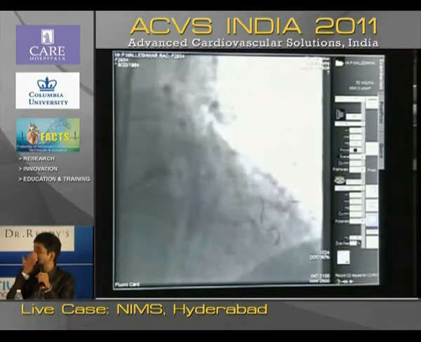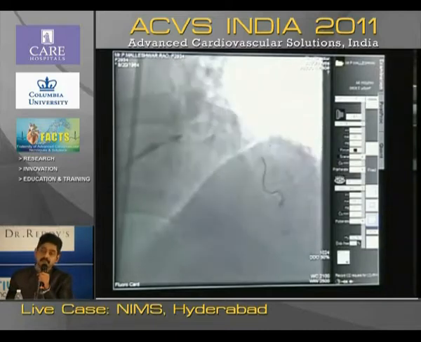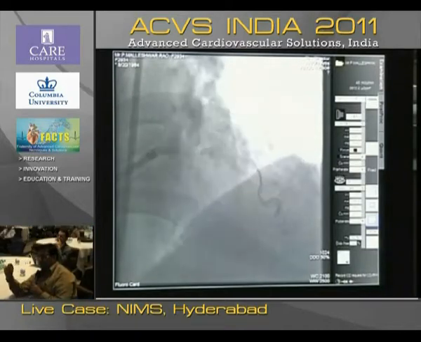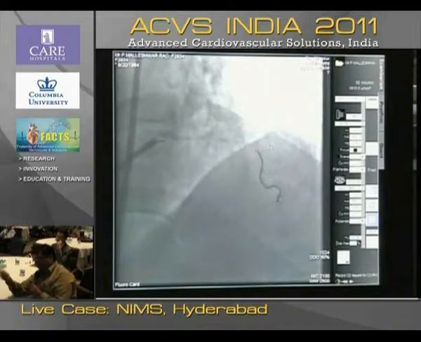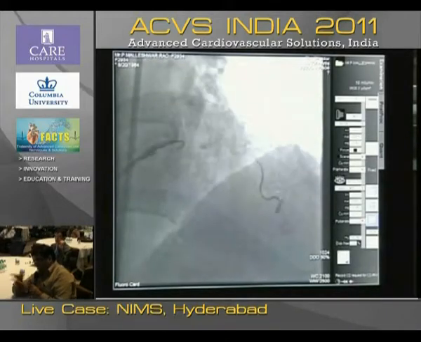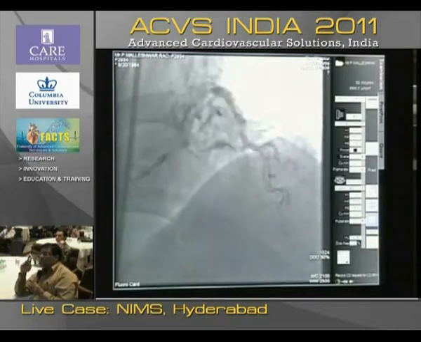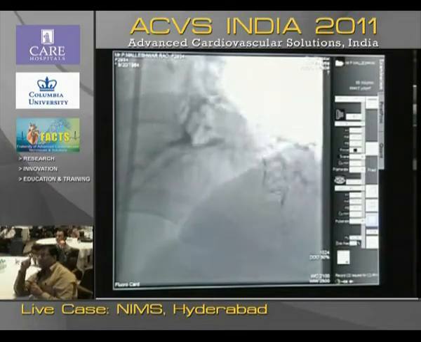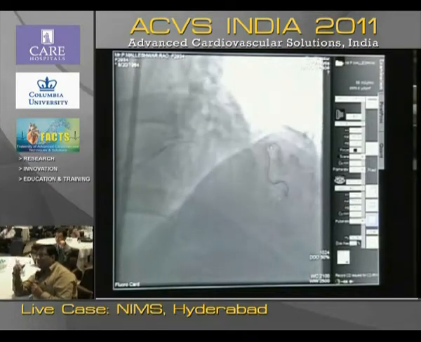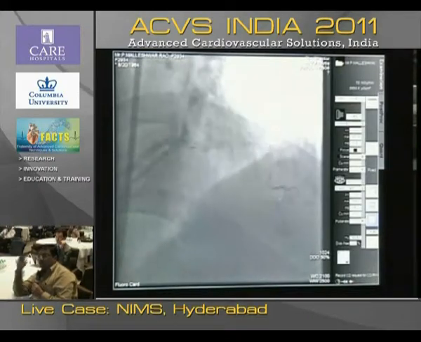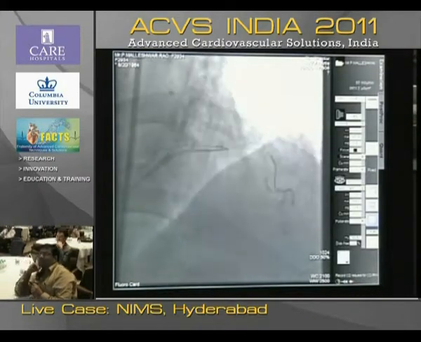Number two, you can still untwine them by pushing a 1.5 balloon across the bifurcation so that whatever is intertwined becomes untwined. These two maneuvers will help us many times to recross the lesion after ballooning, which becomes a little challenging for us. Yes, your point is well taken.